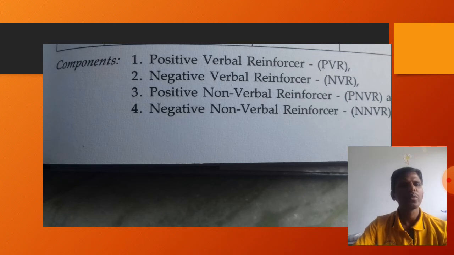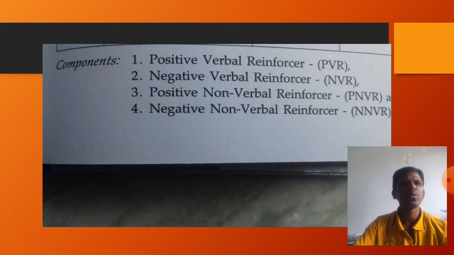We have to use simple words which will not discourage the students when they respond to the teacher's question or action. So the negative verbal reinforcer should be very mild and should not hurt the students when they respond to the question or the action of the teacher. This is called negative verbal reinforcer: not like that, like this we should simply use.